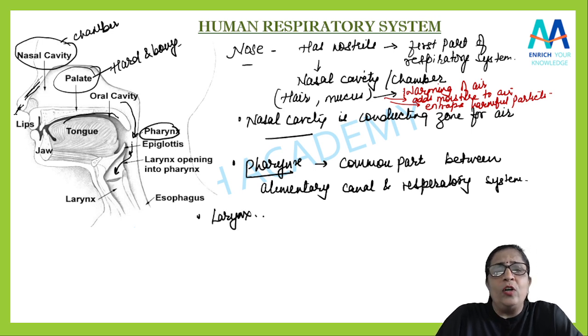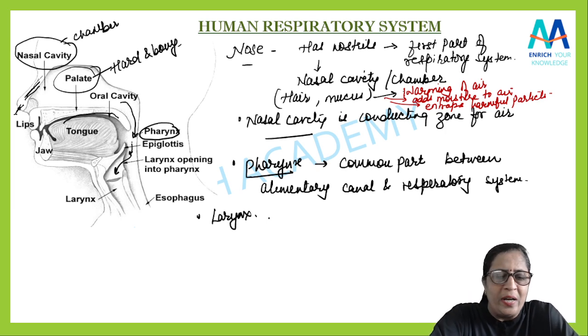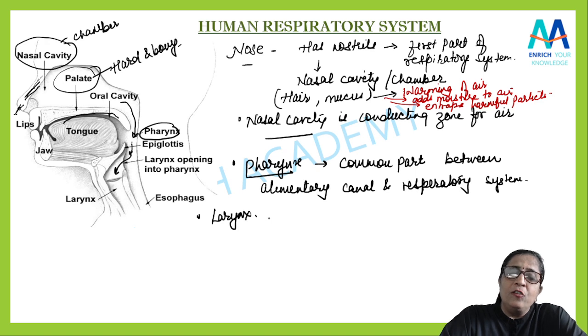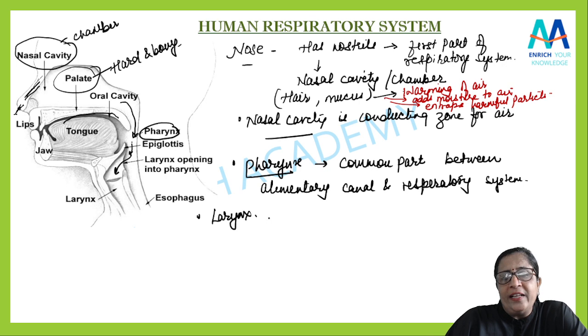Larynx is also called the voice box. उसको हम voice box भी बोलते हैं. और you can also say the Adam's apple. You must be knowing, है ना? आपने ये पढ़ा होगा definitely. So the larynx is a hollow cartilaginous structure which is located at the start of the windpipe. जो आपका windpipe है उसके start में ही आपको ये larynx मिलेगा. Okay? Larynx, students, connects the pharynx with the trachea.